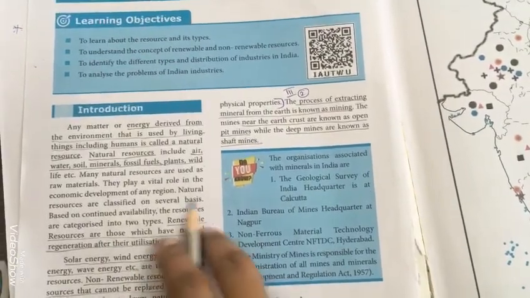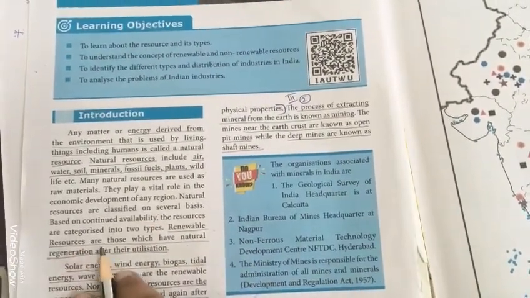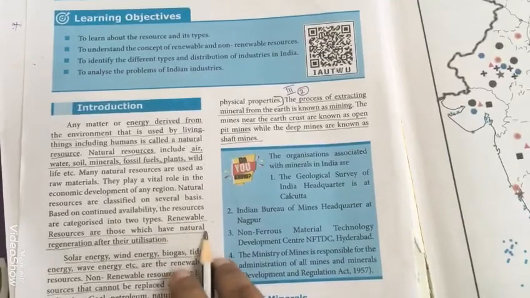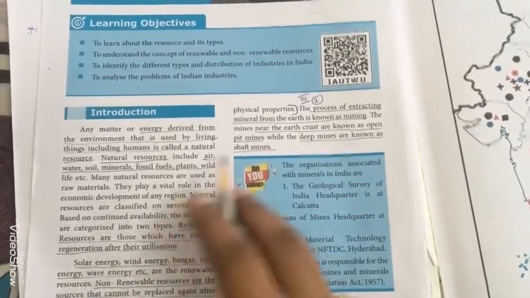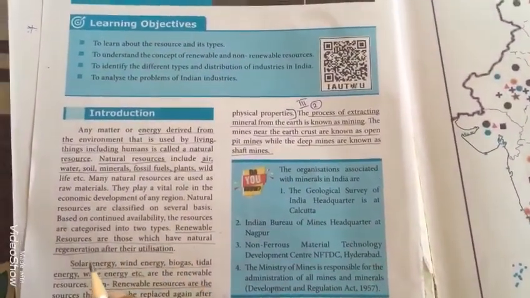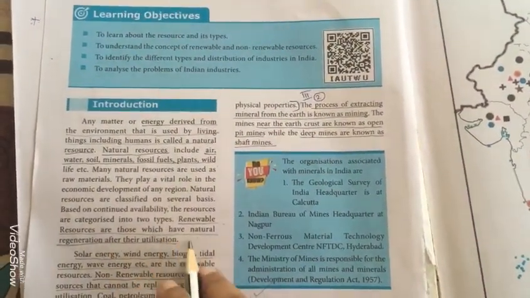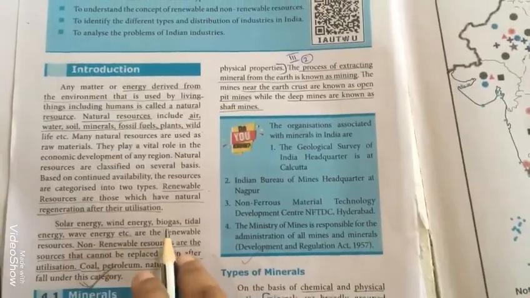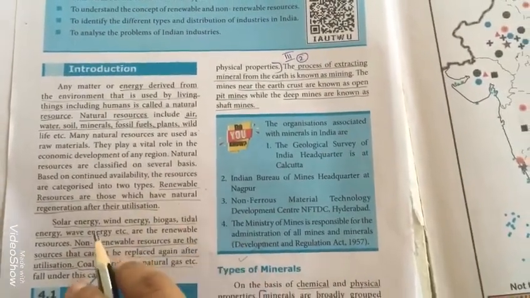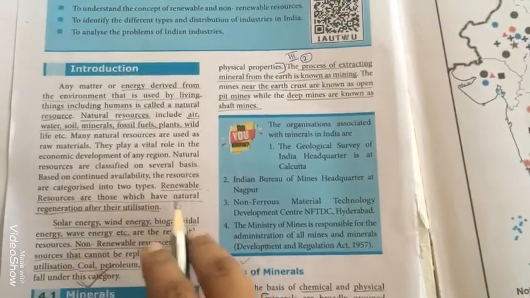So what is a renewable resource? Renewable resources are those which have natural regeneration after their utilization. So they can be regenerated again after utilization. Solar energy, wind energy, biogas, tidal energy, wave energy are the renewable resources.